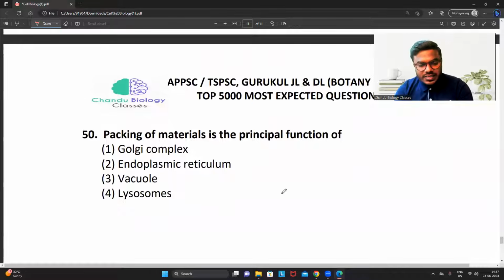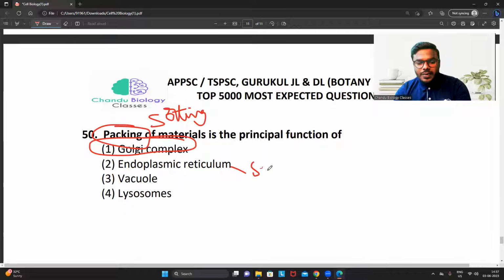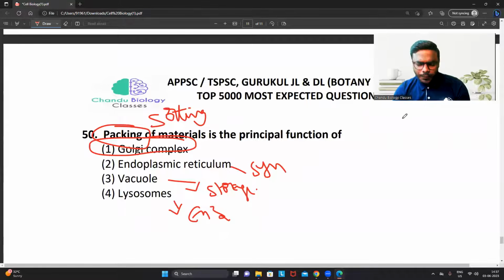Packaging of materials is the principal function of the Golgi complex. Sorting is also a principal function of the Golgi complex. Endoplasmic reticulum is involved in synthesis. Lysosomes contain degradative enzymes. Vacuole can act as a storage organelle. Is it or not? These are all very basic level questions, friends.